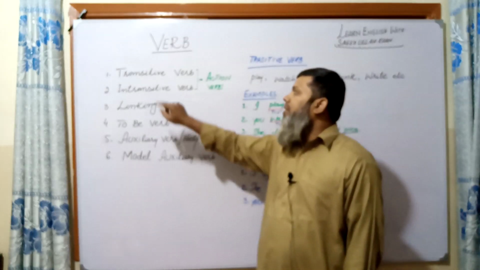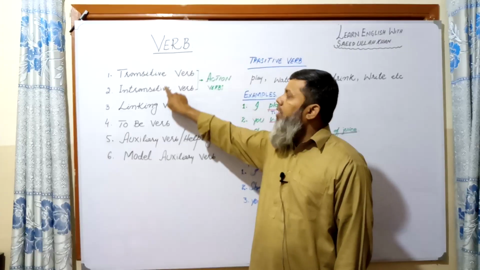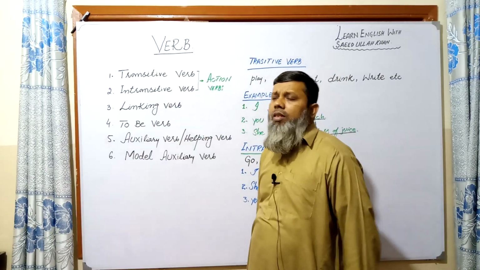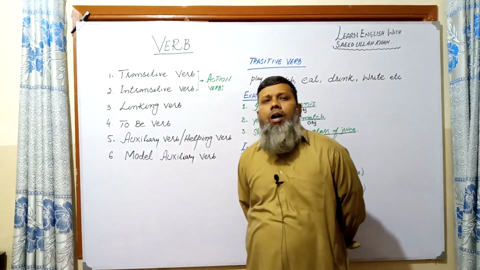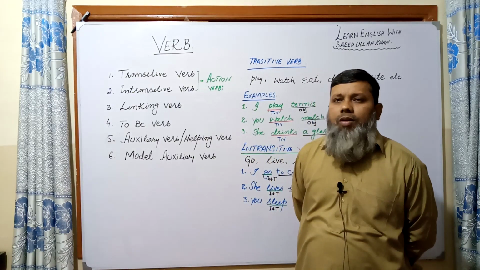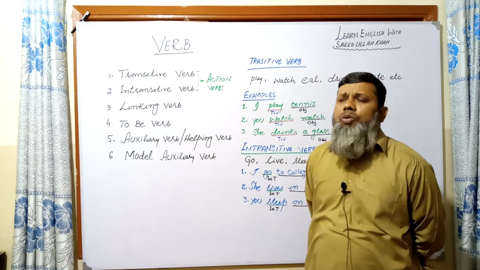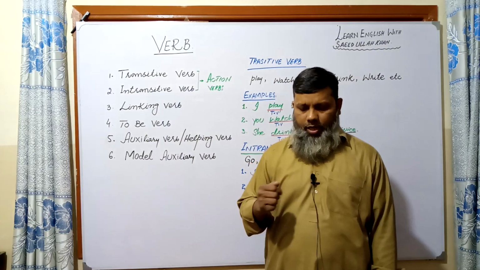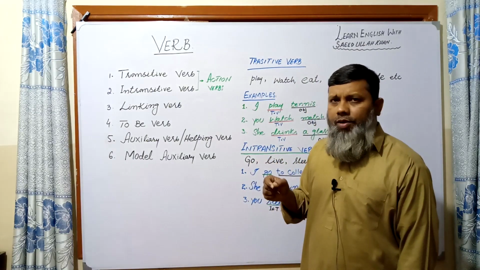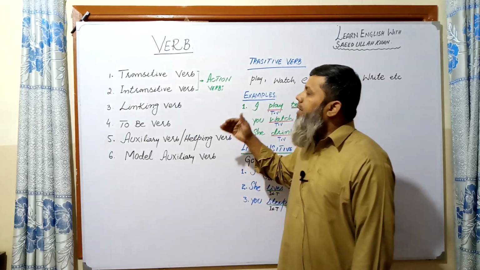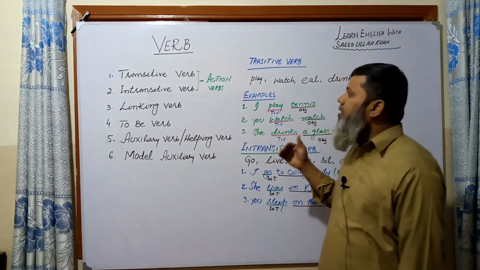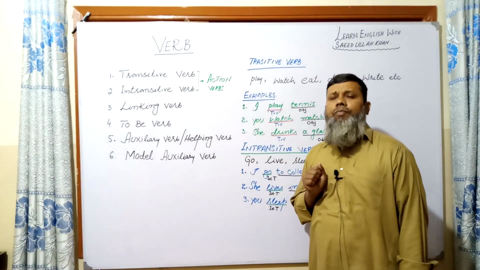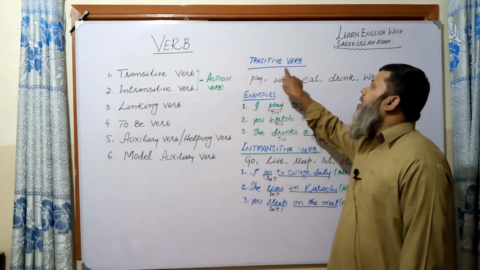Number one is the transitive verb. Number two is the intransitive verb. So what are the differences between transitive and intransitive verbs? Now try to understand and look at the examples carefully. First, I will give you the definition of the transitive verb.